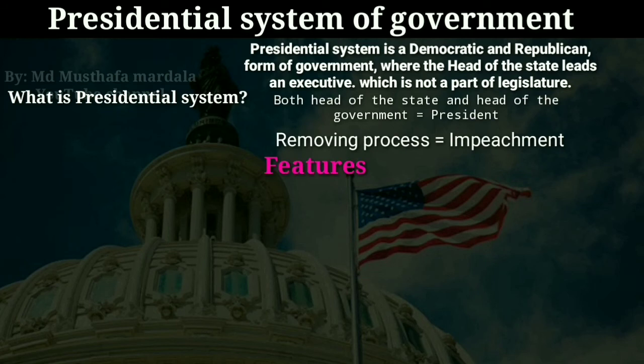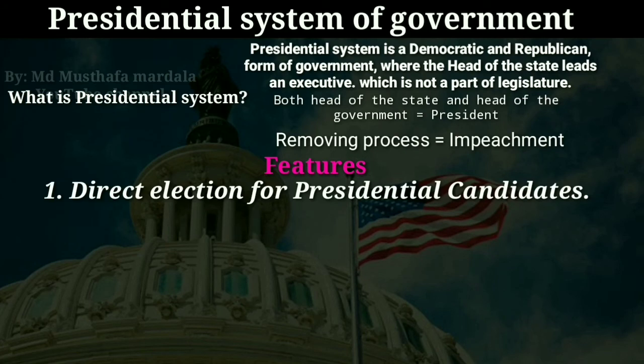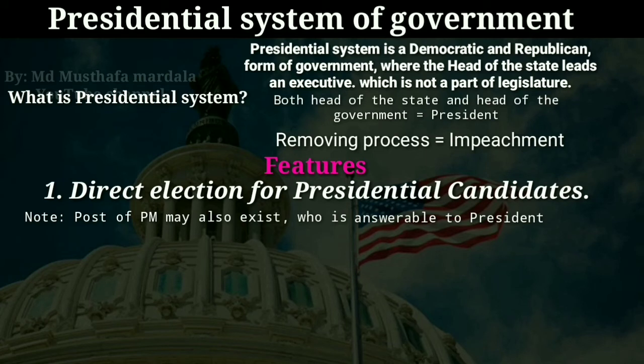In a full-fledged presidential system, a politician is chosen directly by the people or indirectly by the winning party to be the head of the government. Except Belarus and Kazakhstan, the head of the government is also the head of the state and is therefore called as president. The post of the prime minister may also exist, but unlike in the semi-presidential or parliamentary system, the prime minister answers to the president and not to the legislature.